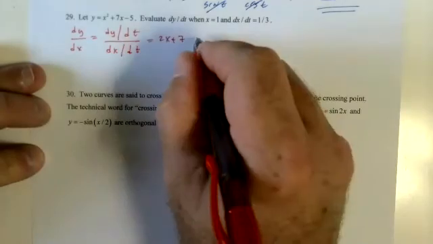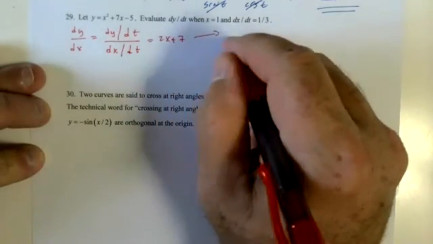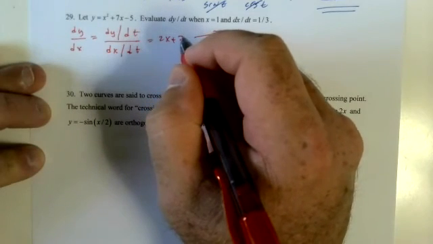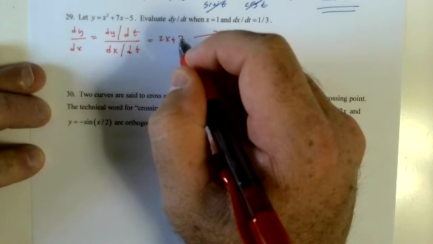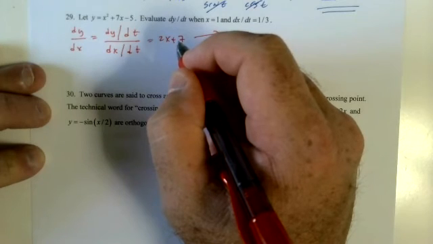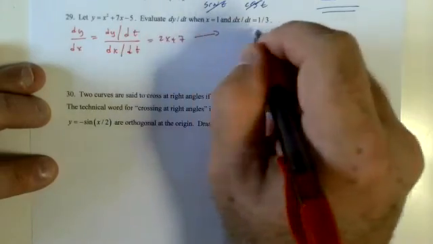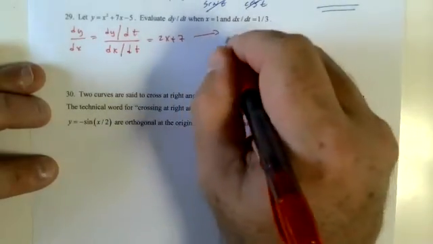So here we go. How do I find dy dt when x equals 1? Okay, I can do that. I thought this was a two-part problem.